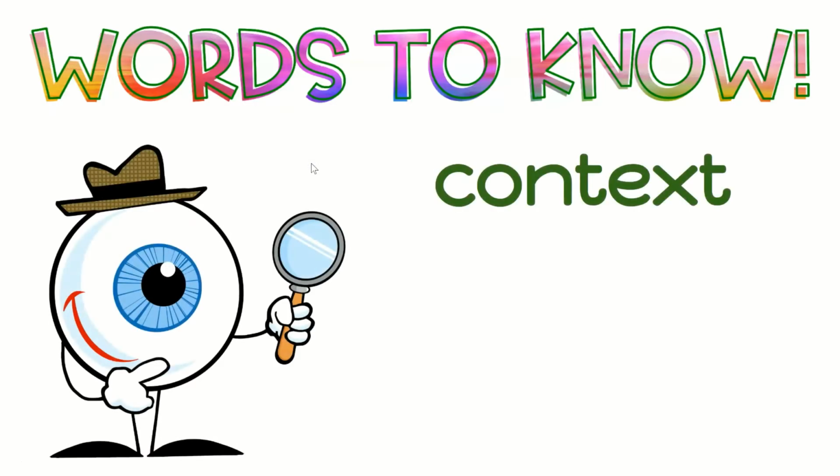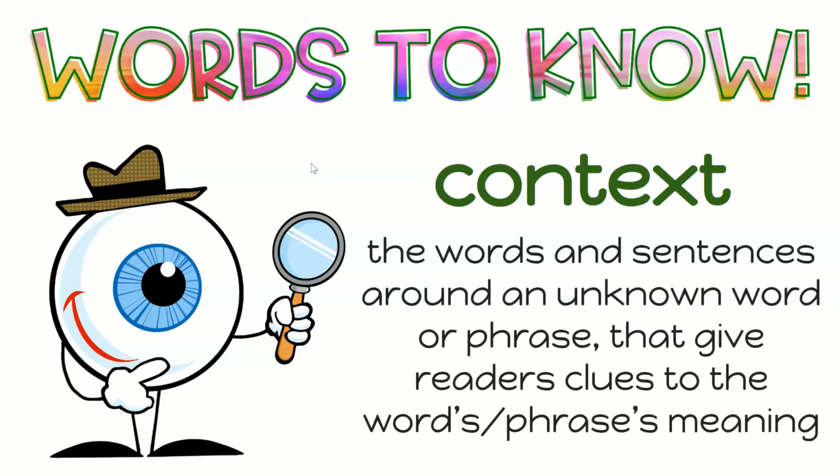I keep using the word context, and that is a word to know. You might be wondering what context even really is. Well, context is the words and sentences around an unknown word or phrase that give readers clues to the word or phrase's meaning. So when you're reading and you come to a word you don't know, look at the words and sentences around it for help or for clues. Those words and sentences all around is your context.